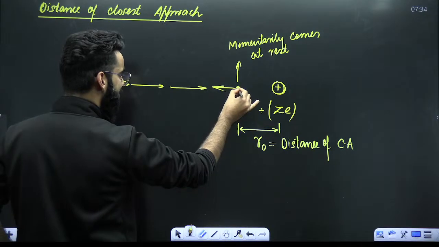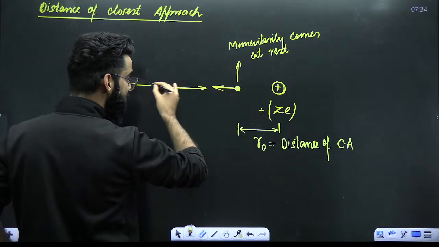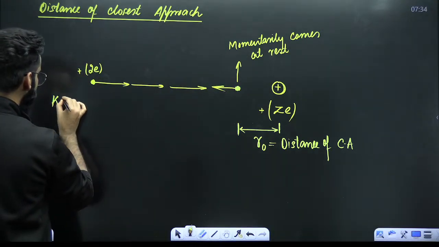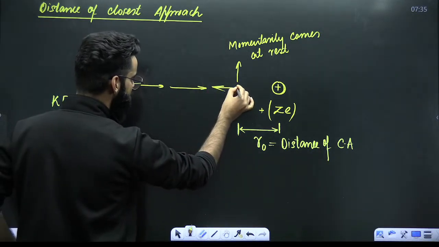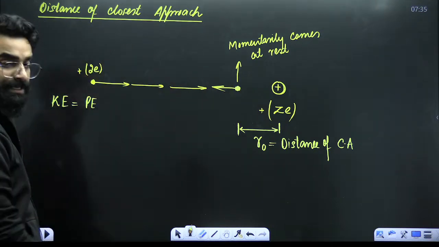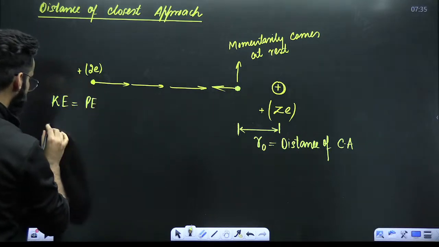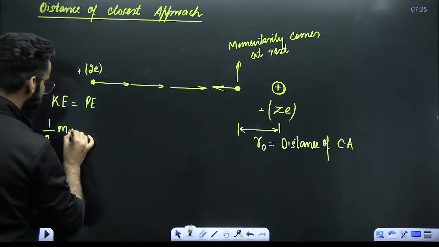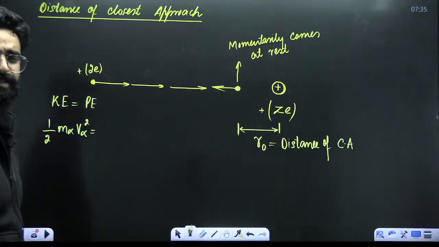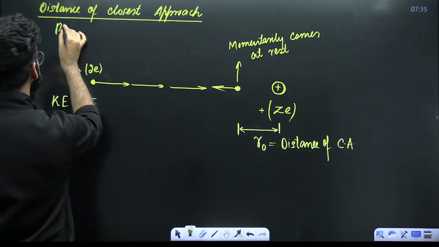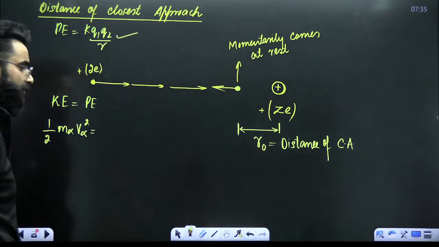This is the point at which the kinetic energy of the alpha particle becomes 0, and the entire kinetic energy has got converted into potential energy. What about the kinetic energy of the alpha particle? It is half of the mass of the alpha particle multiplied by the velocity of the alpha particle squared. How do you calculate the potential energy? It is K Q1 Q2 divided by R. This is how you calculate potential energy, right?